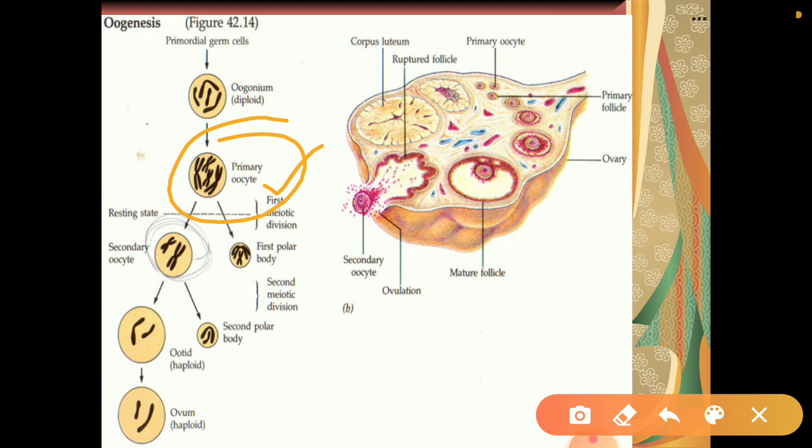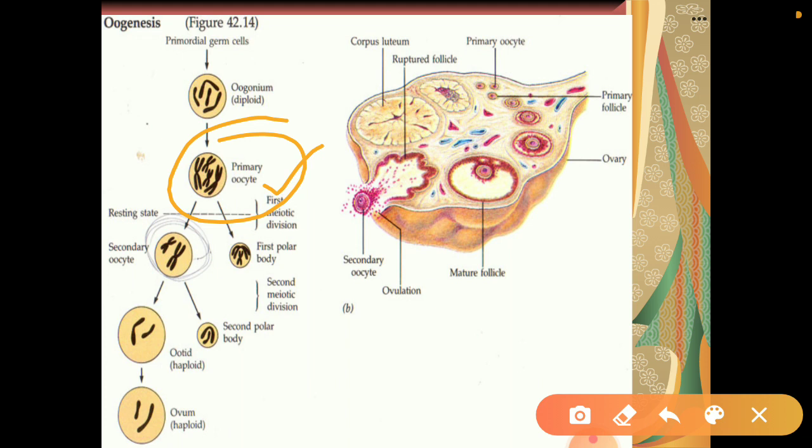Now there is one more thing you have to understand, and that is the large number of follicles. Out of these follicles which are formed, which are in millions, many follicles degenerate during this stage. So although the number was millions, now around 60 to 80,000 will be left in the ovary.